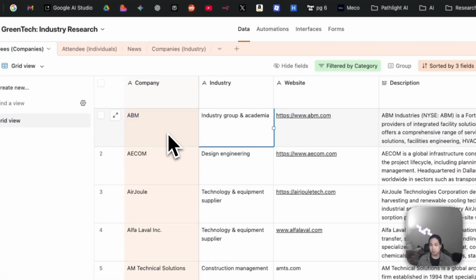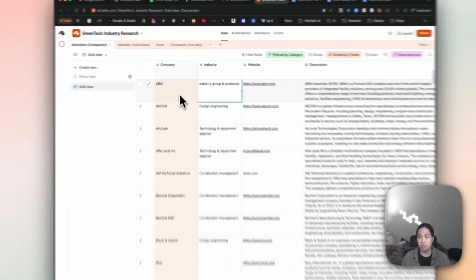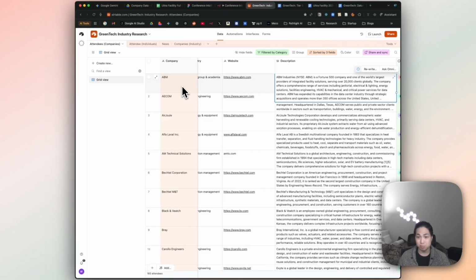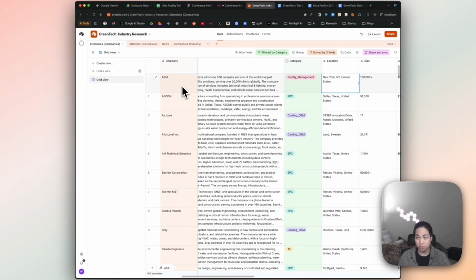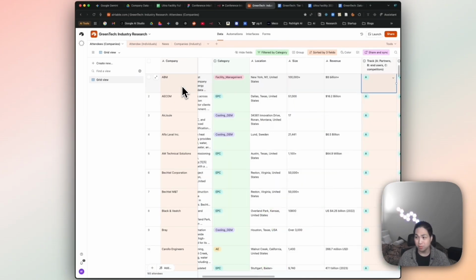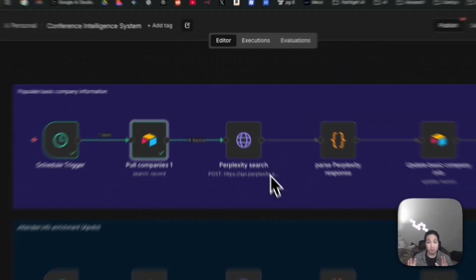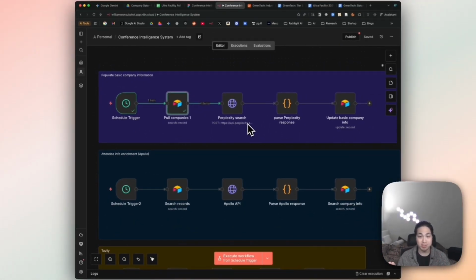Here's the output. As you can see, this is the company information. It automatically pulls this website, this description, which is pretty easy to see, headquarter location, employee size, revenue, all just by running this workflow multiple times. And what's great is I just plug this in, keep it on, and it keeps automating on its own so that it can populate the empty fields for all the records that we have in the database.